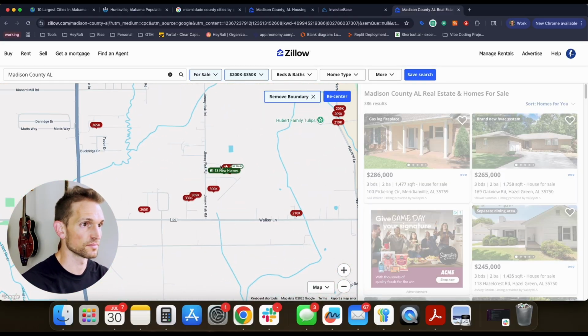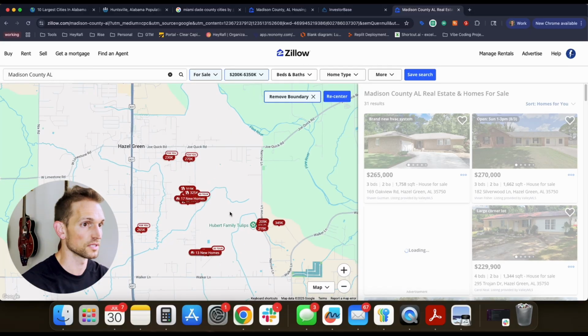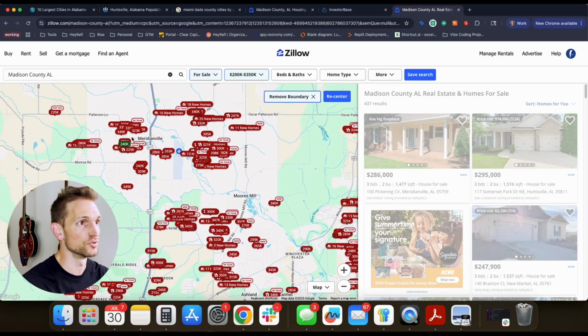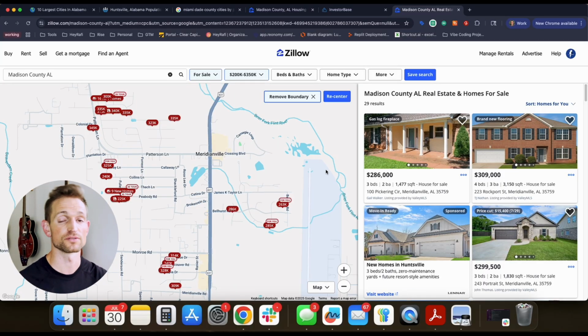Looks like up here there's a bunch of new homes, some inventory here, more new homes here. So for the time being, what we want to find is not new build. But by the way, I should quickly mention that anytime you see a lot of new construction, that's a really, really good thing. It means there's a ton of activity in the area, and generally that's a better place to invest because there's population growth.